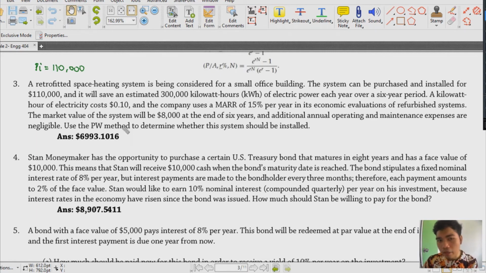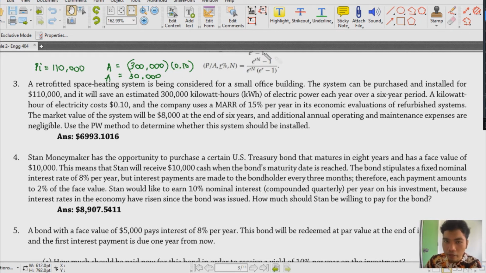So we could say that our savings or the revenue that we can obtain every year is our annuity, that is 300,000 kilowatt-hour times each saving, that's 0.10, which gives you, let's just compute, 30,000 only. Ayun, 30,000 nga lang. So, in short, you save 30,000, which, of course, becomes your profit for the company. So that's our annuity of 30,000.